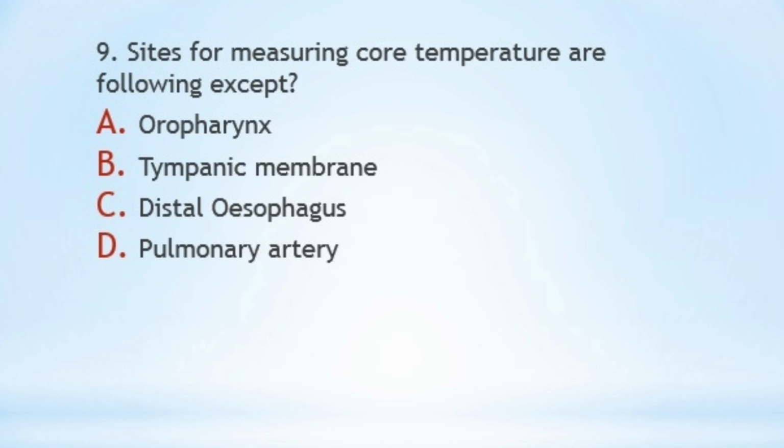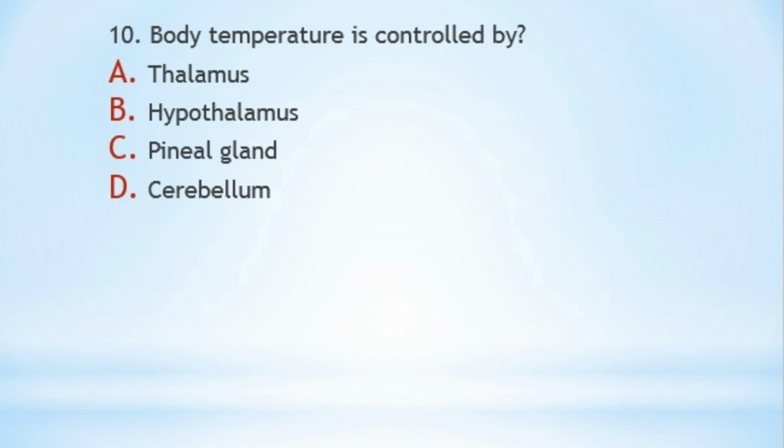All right. So the next question is, body temperature is controlled by, so this is a very simple question. A, Thalamus, B, Hypothalamus, C, Pineal gland, or D.